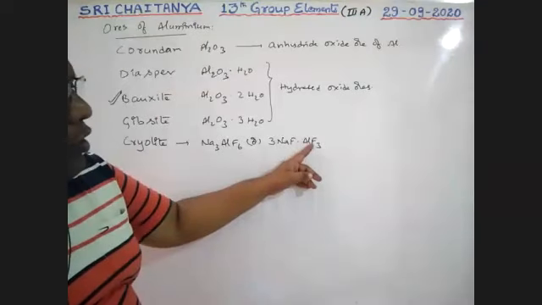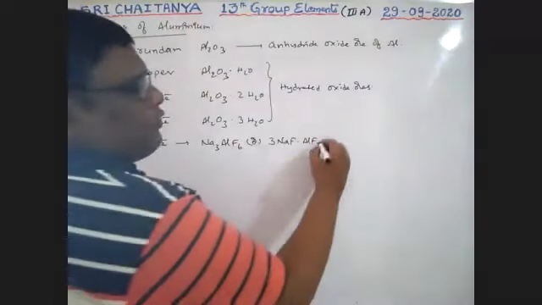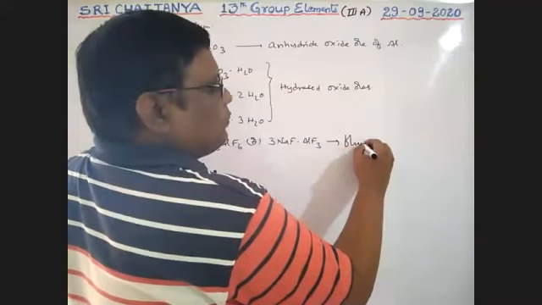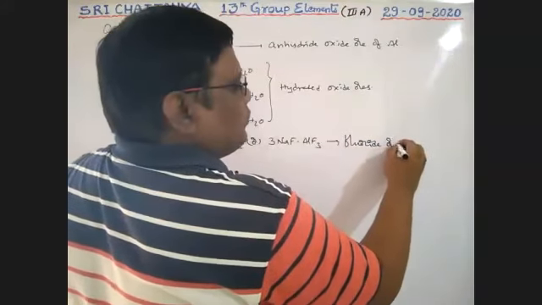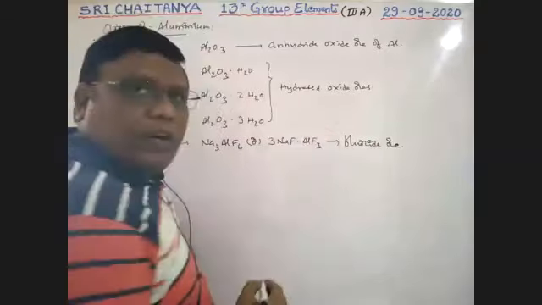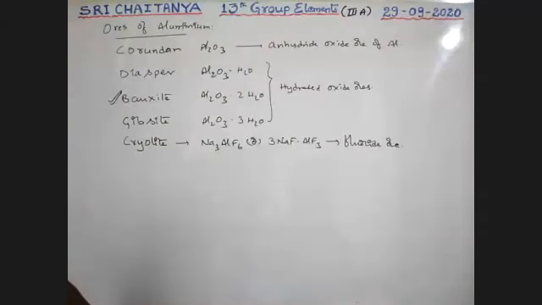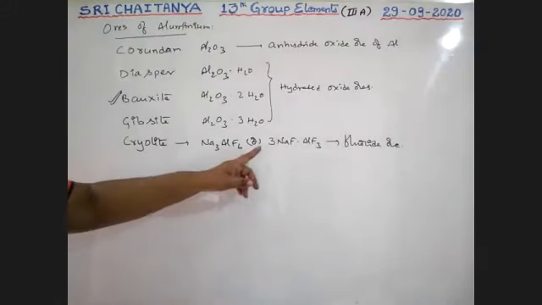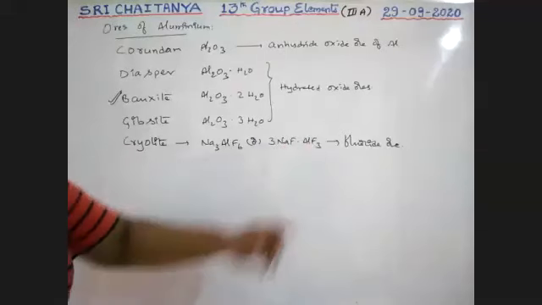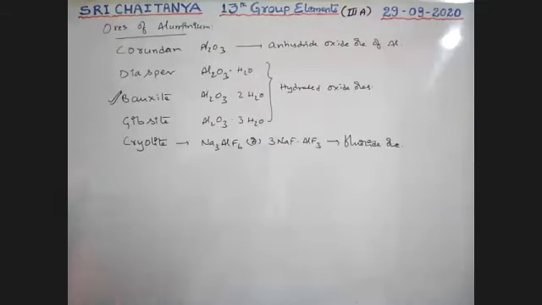Here aluminum is in contact with fluorine. It is a fluoride ore of aluminum. Na3AlF6, or simply called 3NaF·AlF3.